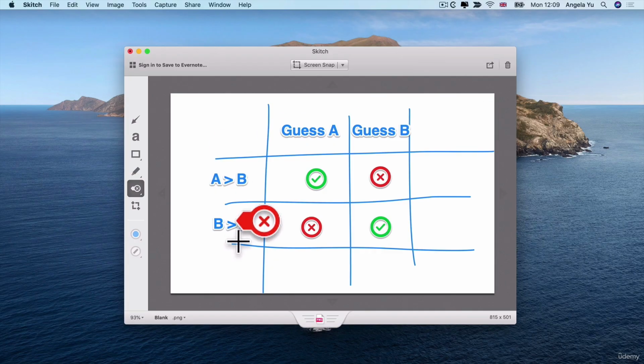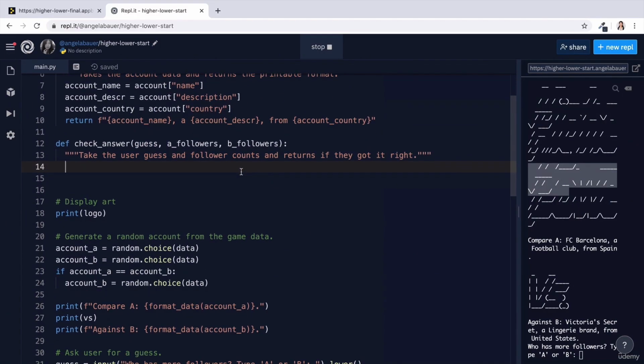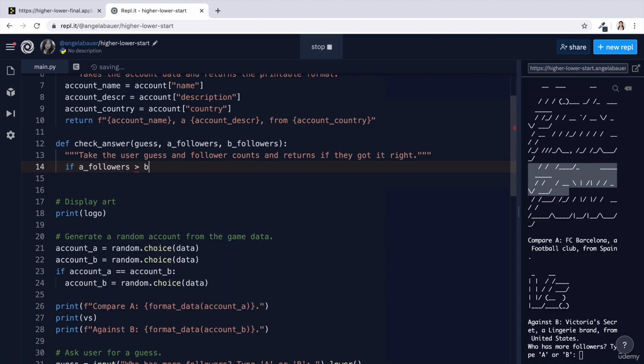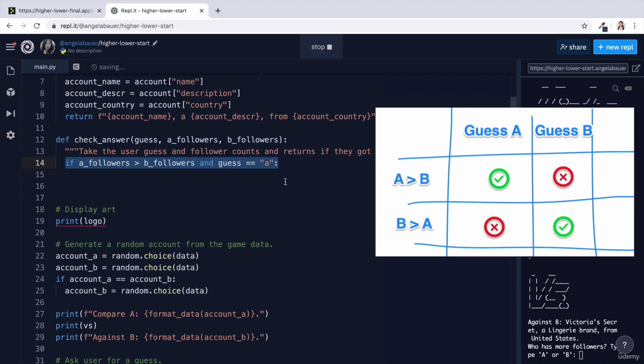Now, using this table, we can construct our if statement. There is a very long version of it, and there is a much shorter version of it. The very long version would check for something like, if A followers is greater than B followers, so A has more followers than B, and the guess is equal to A. Now, you can go through this way and create four of these if, elif, else statements, but it's very easy to get lost in the logic.